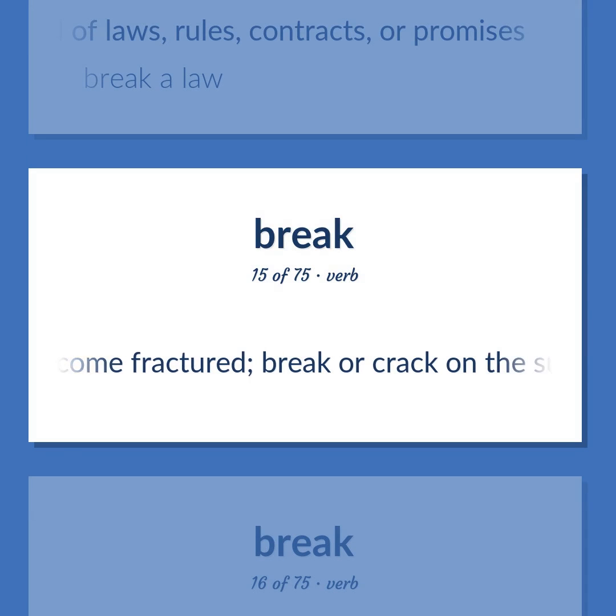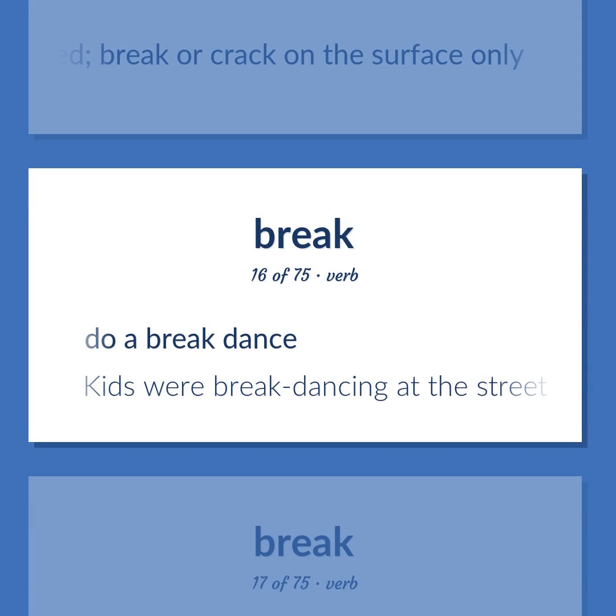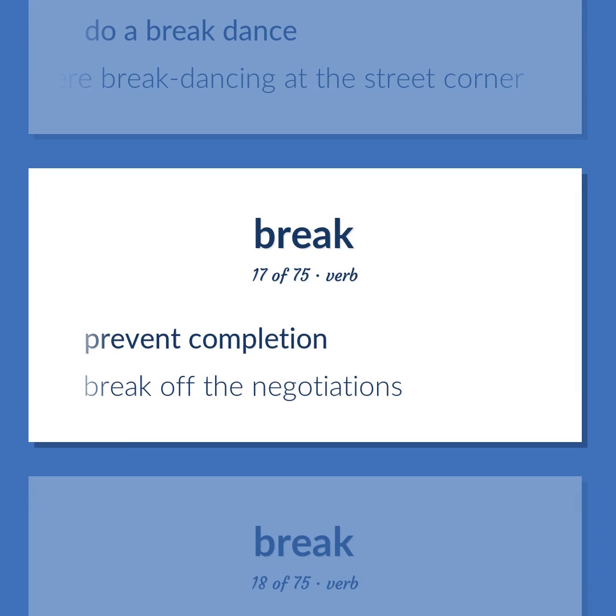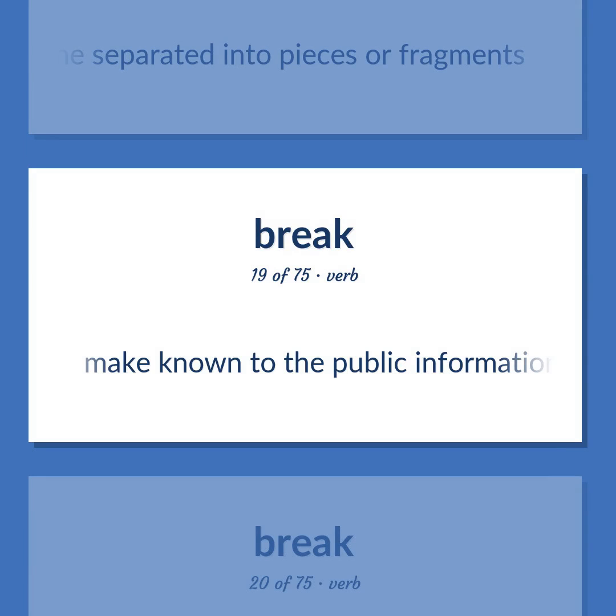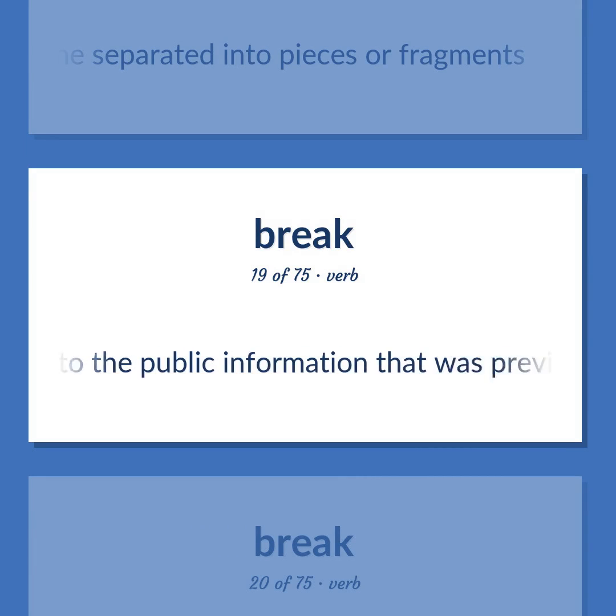Become fractured. Break or crack on the surface only. Do a break dance. Kids were break dancing at the street corner. Prevent completion. Break off the negotiations. Become separated into pieces or fragments. Make known to the public information that was previously known only to a few people or that was meant to be kept a secret.